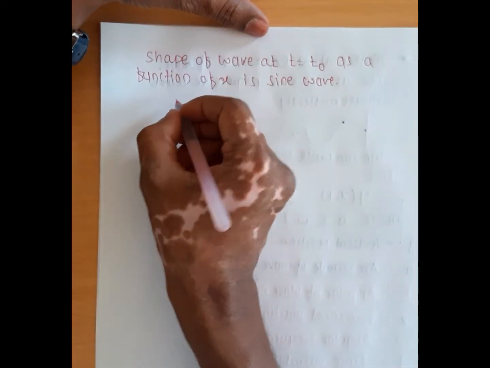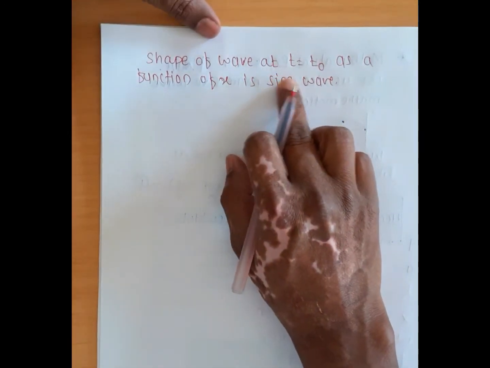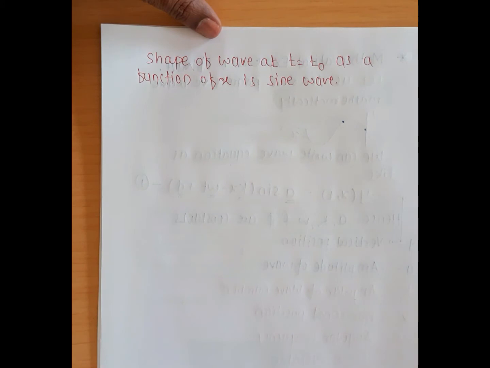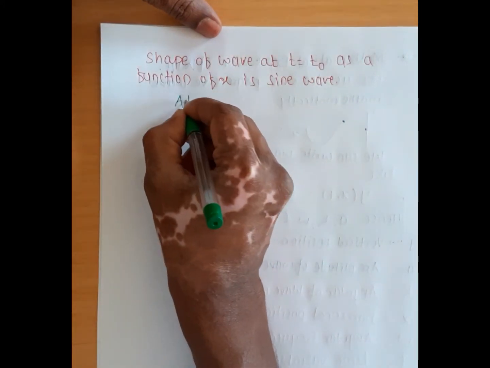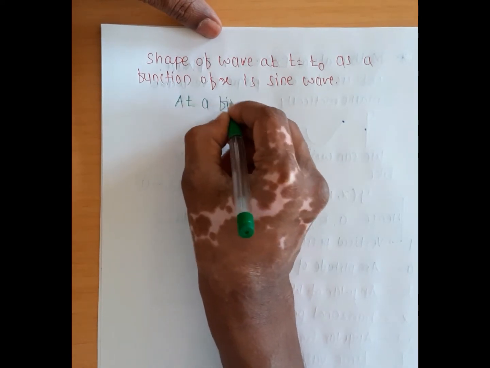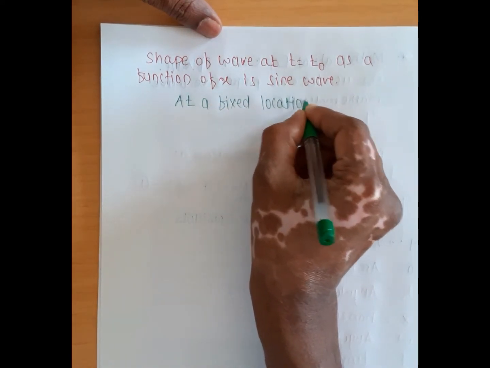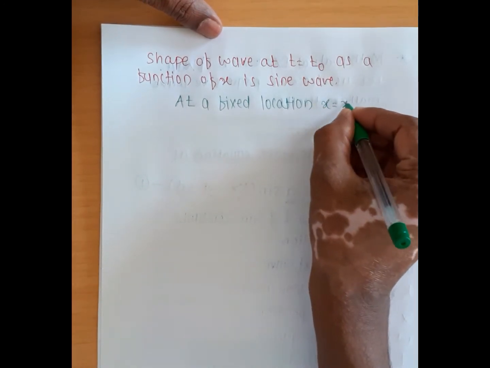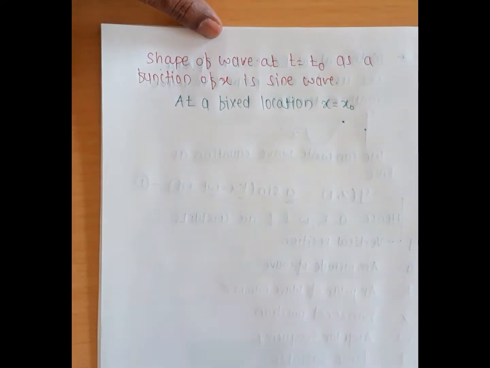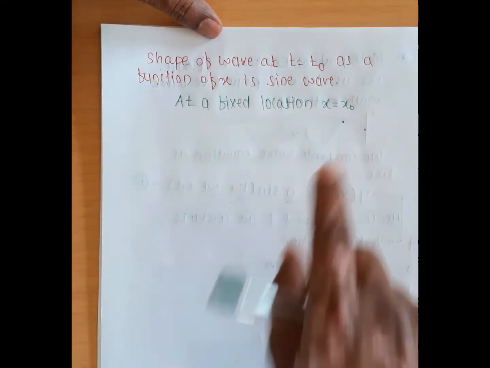Here we fixed the time, t equals t naught. But if we use a fixed location, x equals x naught, it means we consider one of the positions of the particles. At that time we write x equals x naught.